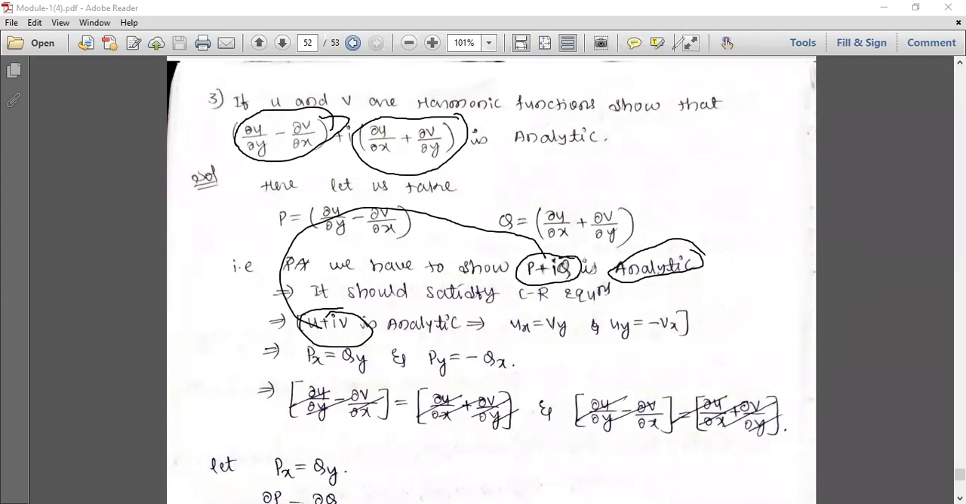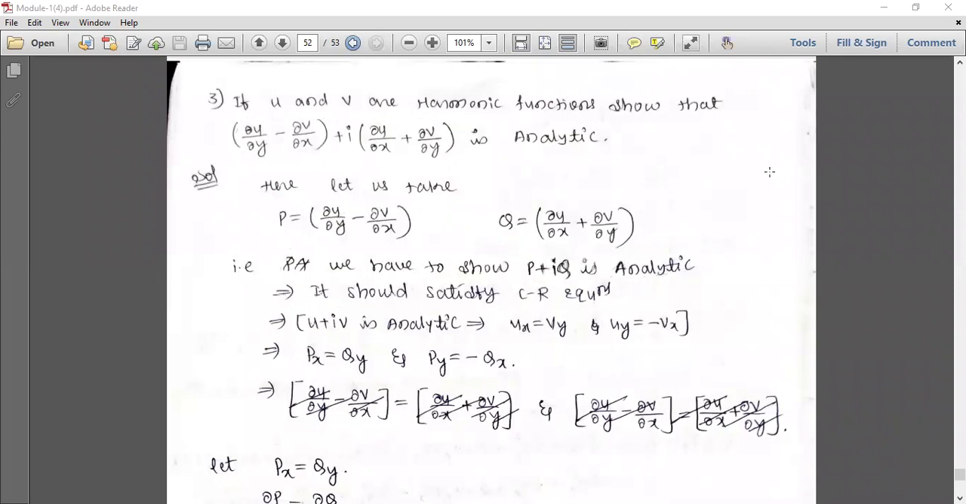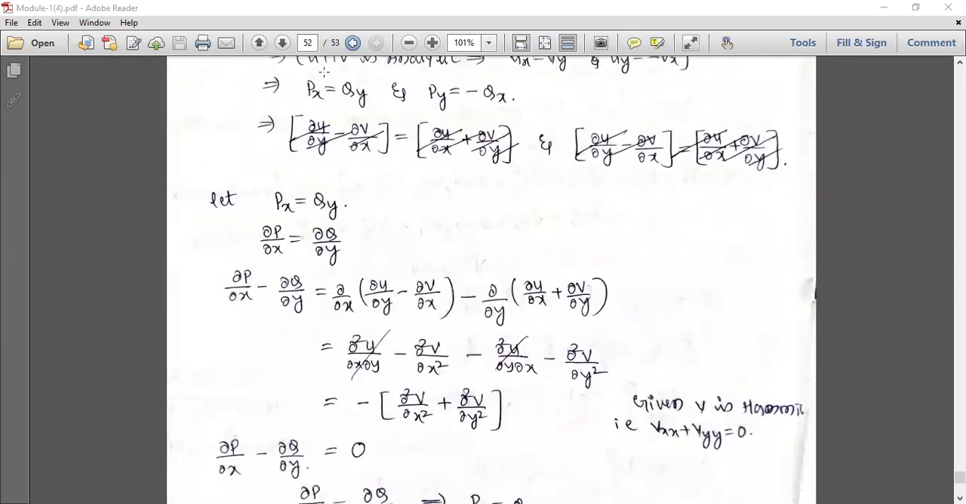So for that, let us take the first one. Px is equal to Qy. Px means ∂P/∂x. Qy means ∂Q/∂y. So that is ∂P/∂x minus ∂Q/∂y, I'll shift this entire quantity to this side, so it becomes plus, becomes minus.